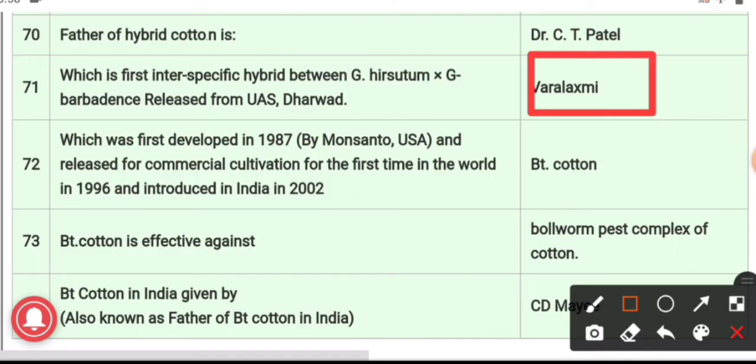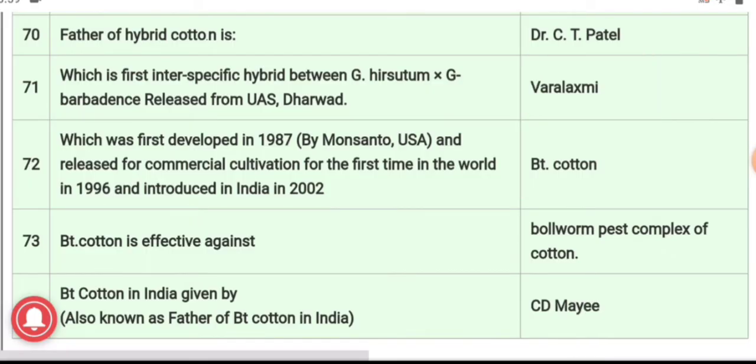72, which was first developed in 1987 and released for commercial cultivation for the first time in the world in 1996, and introduced in India in 2002. And the answer is BT cotton. BT cotton was first developed in USA by Monsanto in the year 1987 and introduced in India in 2002.